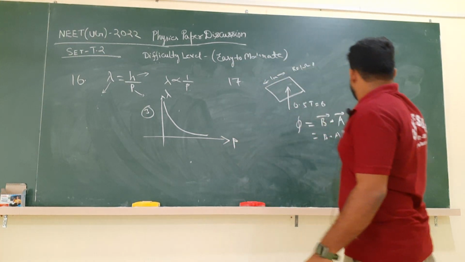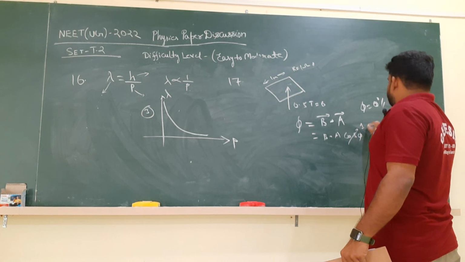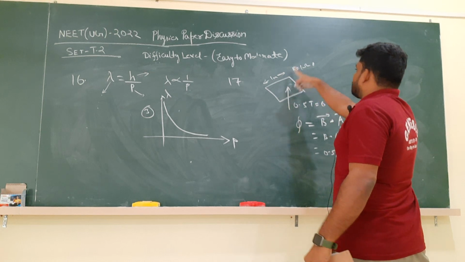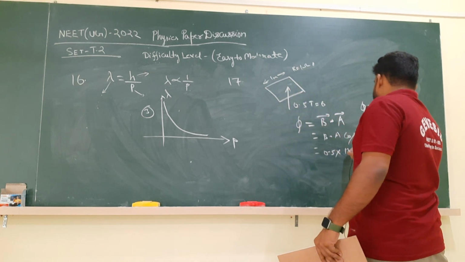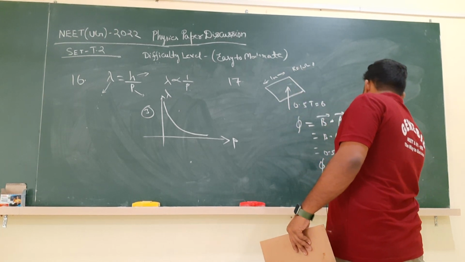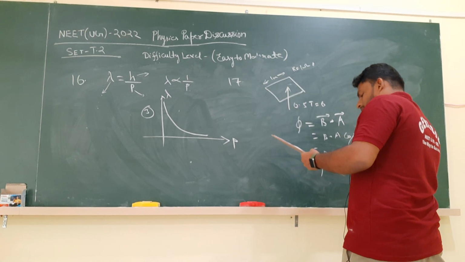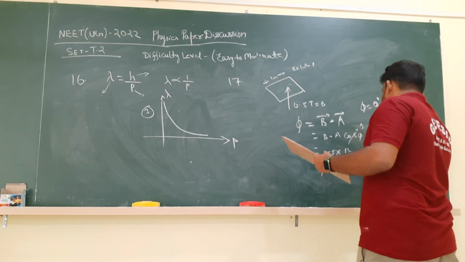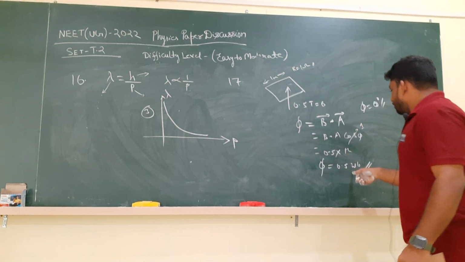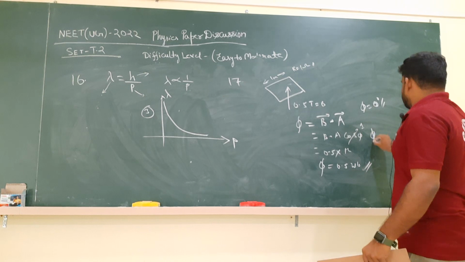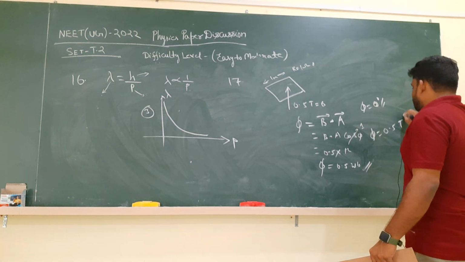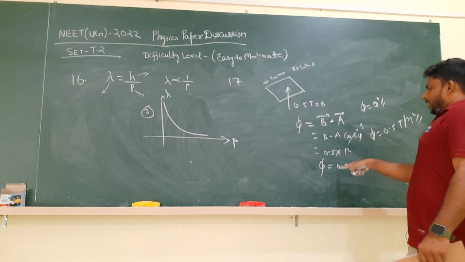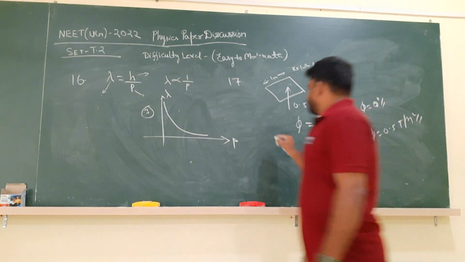So we can simply write cos phi as 1 because phi is 0. So it is 0.5 into the area, which is 1 squared, so the flux is 0.5 Tesla meter square, or you can say 0.5 Weber.